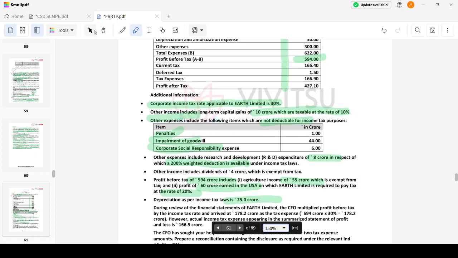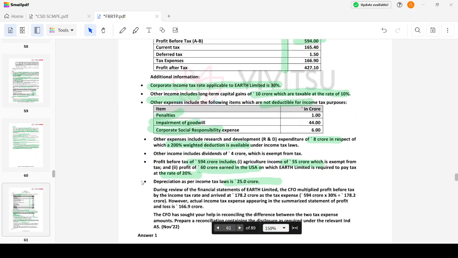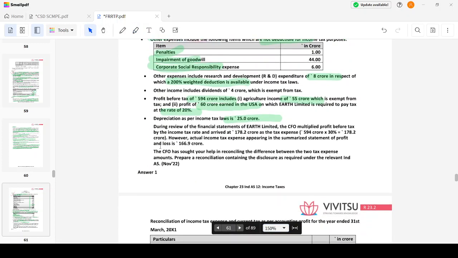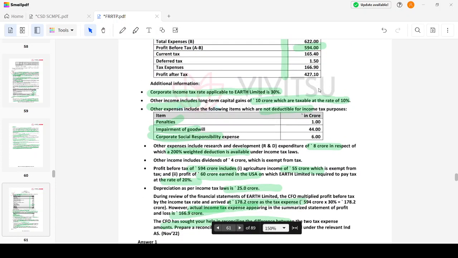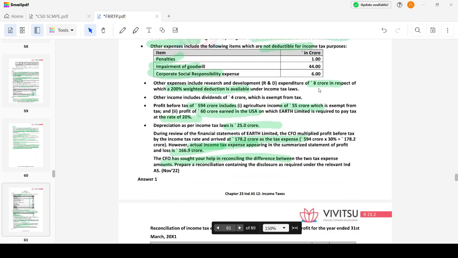During the review of the financial statements of Earth Limited, the CFO multiplied the profit before tax and arrived at 178 crore. However, the actual tax expense appearing in the summarized profit and loss account is 166.90. The CFO has sought your help in reconciling the difference. Here it is 166, but he's applying 594 into 30%. He's telling some other amount.